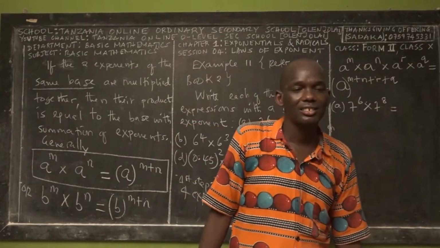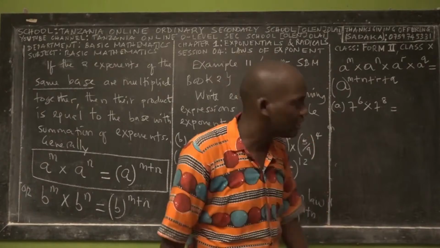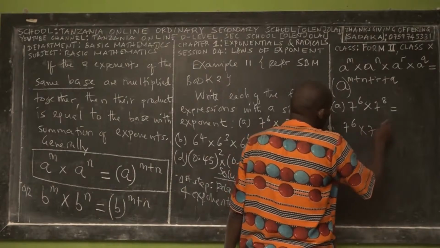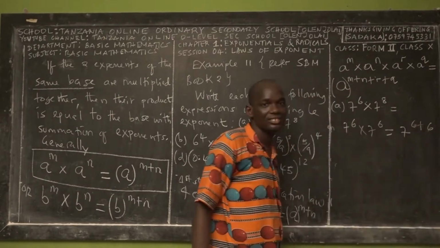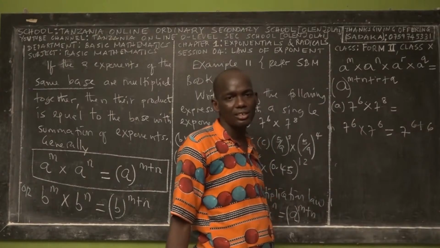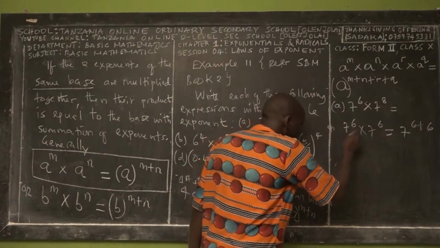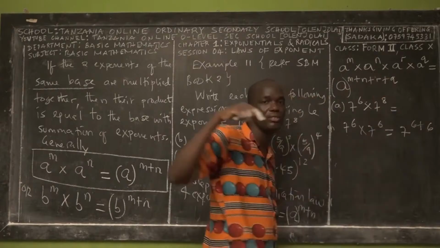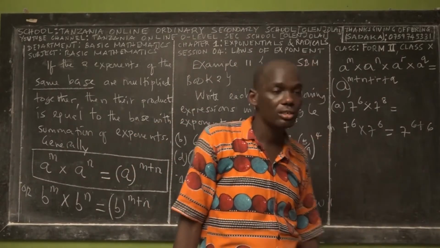If the exponents are not the same, that's what I'm saying. For example, you have 7 power 6 times 7 power 60. The answer is equal to 7 power 6 plus 60. Don't worry about that. So the main thing you have to consider is that they have the same base. That's all. Don't worry about whether the exponents are the same or different or whatever. Right? Yeah.